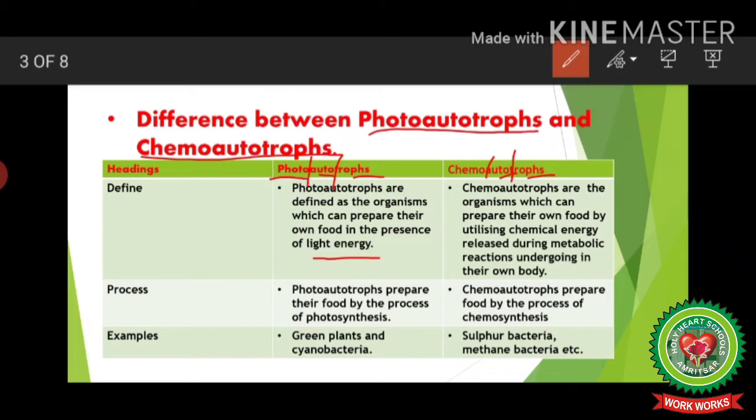Photoautotrophs prepare their food by undergoing the process of photosynthesis, whereas chemoautotrophs prepare their own food by undergoing the process of chemosynthesis. Photoautotrophs include green plants and cyanobacteria. If we talk about the examples of chemoautotrophs, there are some bacteria like sulfur bacteria, methane bacteria and iron bacteria.